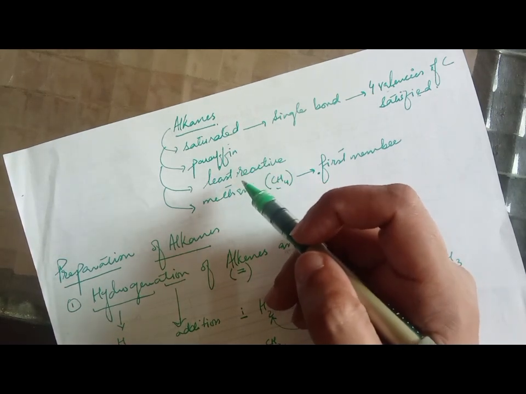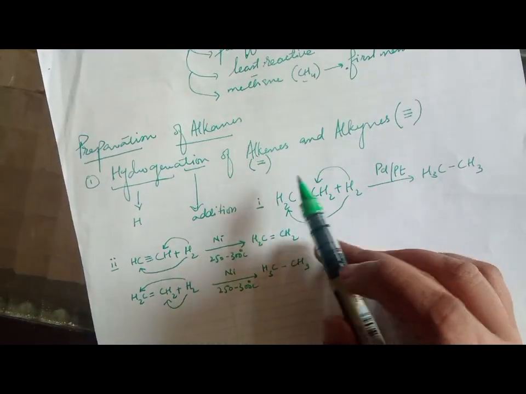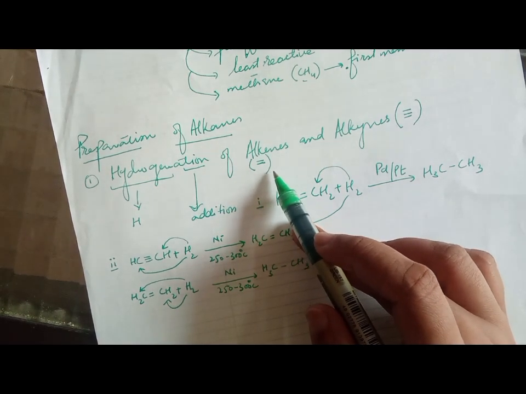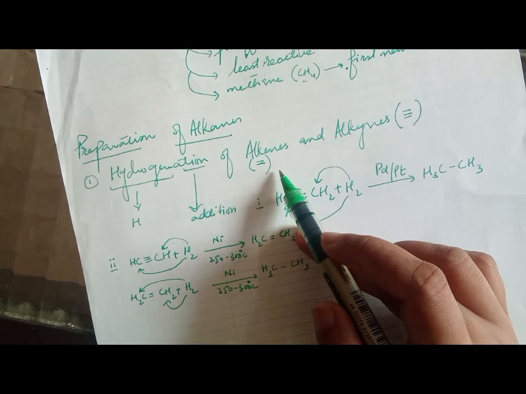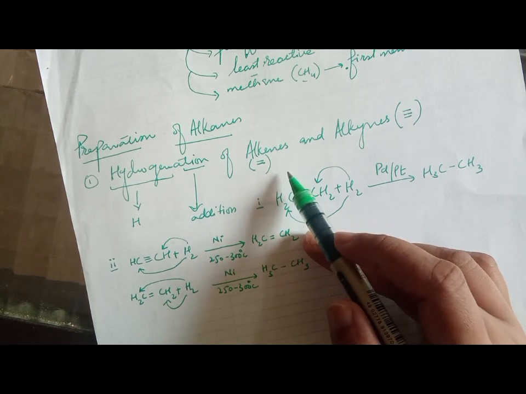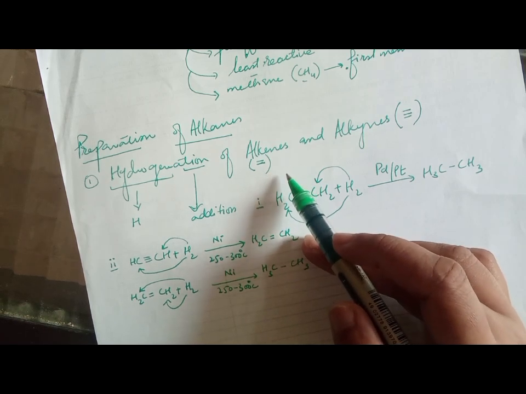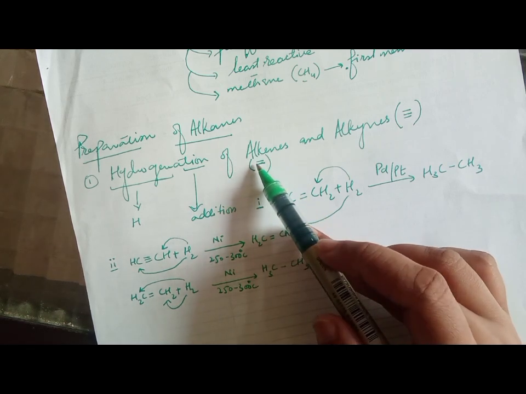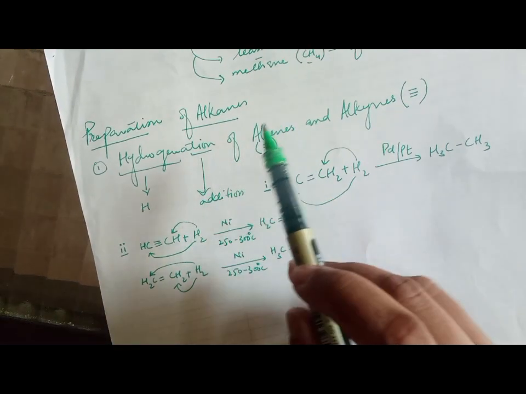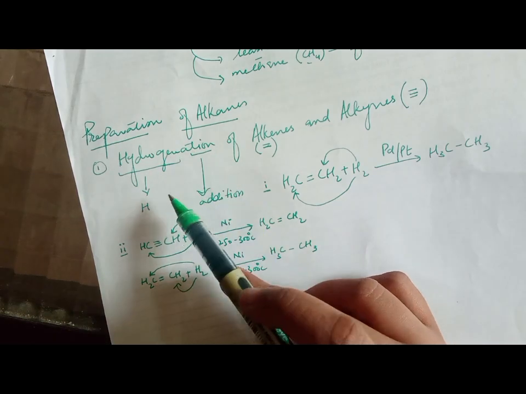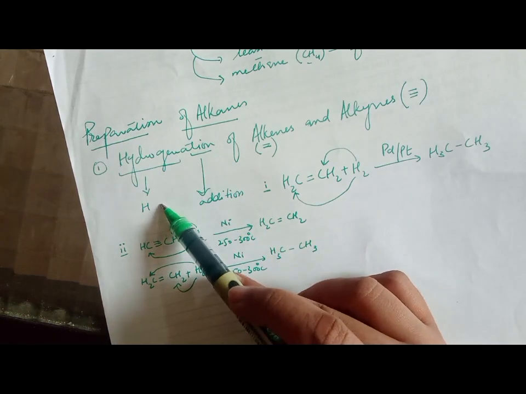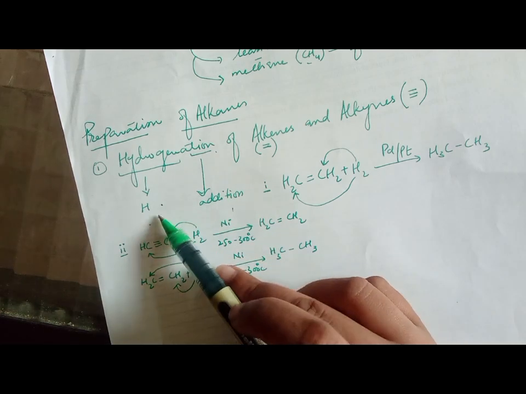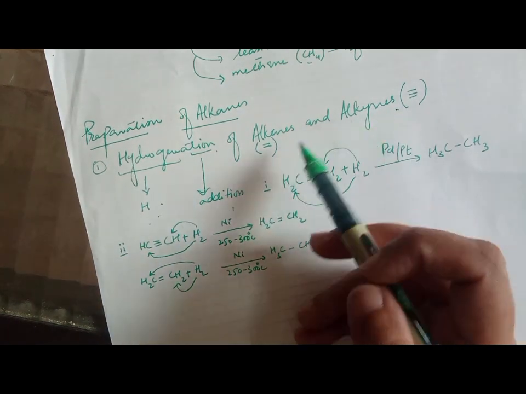Okay, now come towards its preparation. Preparation of alkanes: the first way to prepare it is from alkenes and alkynes. You people know that alkenes are those organic compounds which have a double bond, and alkynes are those which have a triple bond. So we prepare the alkanes by the process of hydrogenation, which means addition of hydrogen in alkenes and alkynes.